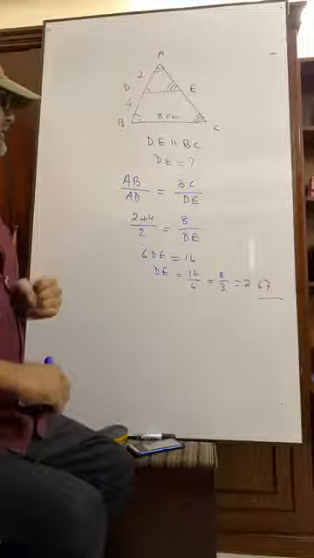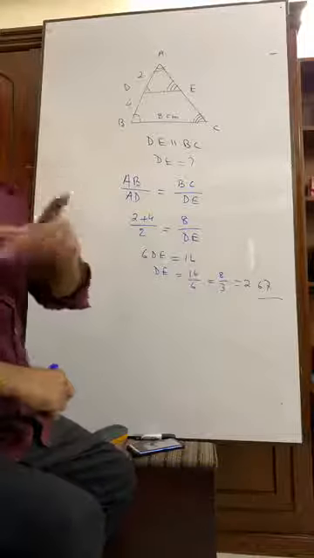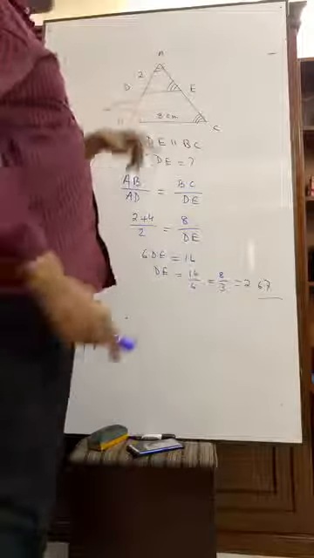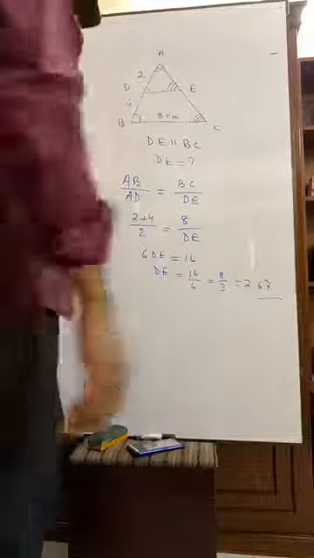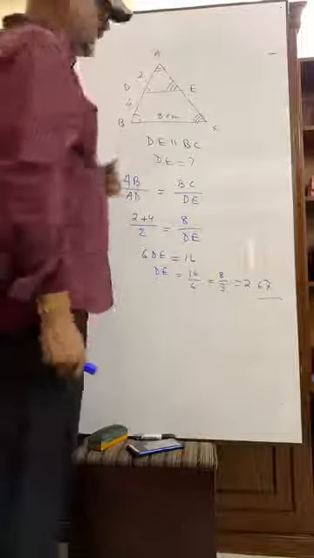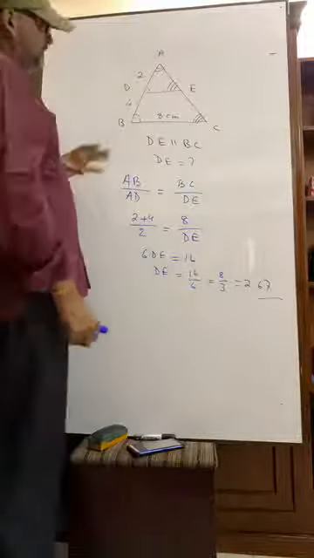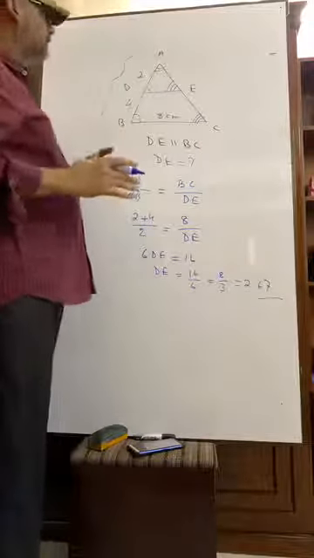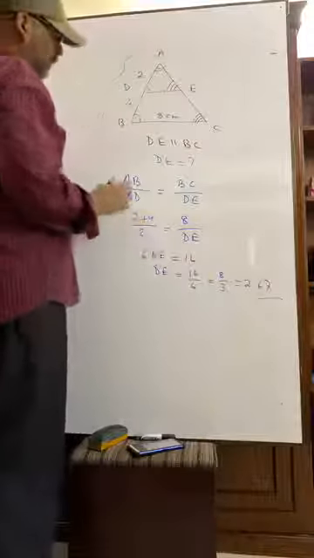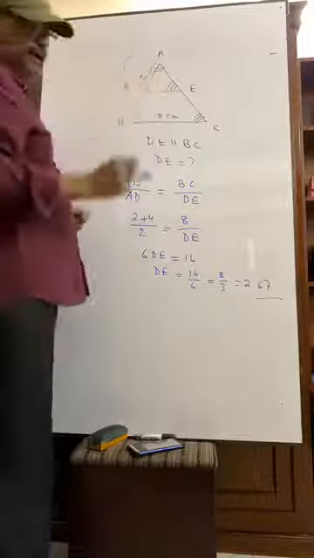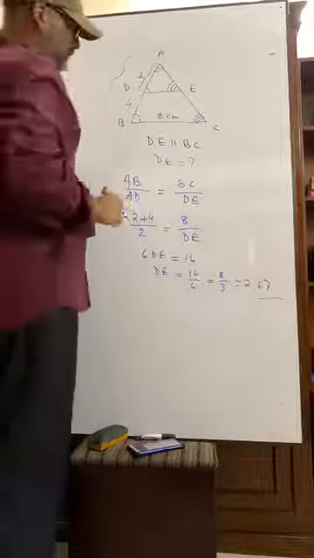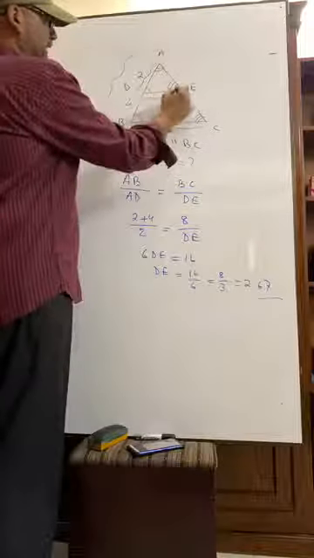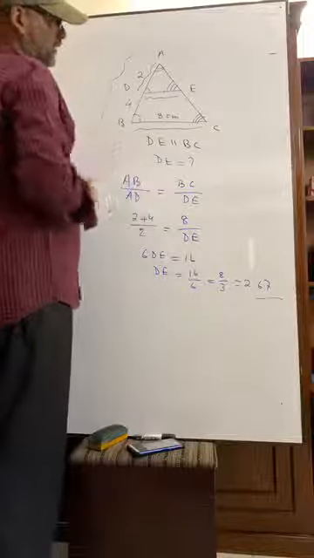It's not so easy as you are thinking. Try to understand. Triangle ABC and triangle ADE are similar triangles. As they are similar, AB of the larger triangle by AD of the smaller triangle, again BC of the larger triangle by DE of the smaller triangle.